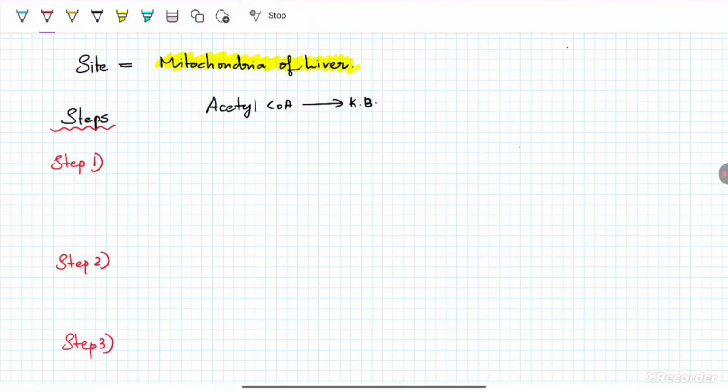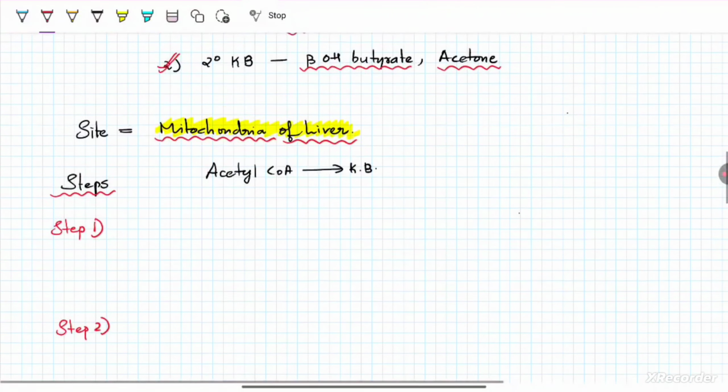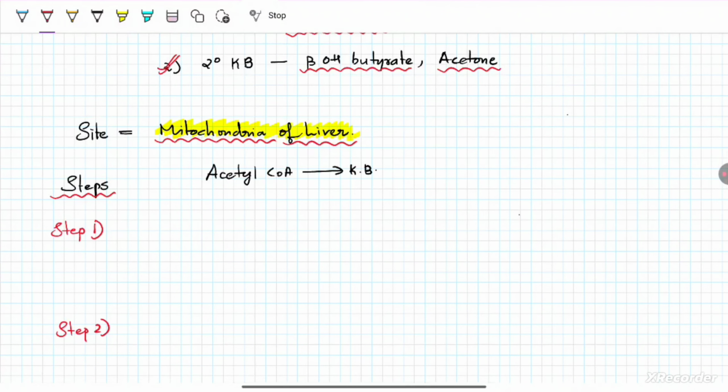Now, what is the site of ketogenesis? Ketogenesis occurs in the mitochondria of liver. So almost all the metabolic pathways occur in liver. But there is an exception. One of the exceptions comes in ketone body metabolism, that is the catabolic pathway, that is ketolysis. Ketolysis will not take place in liver.